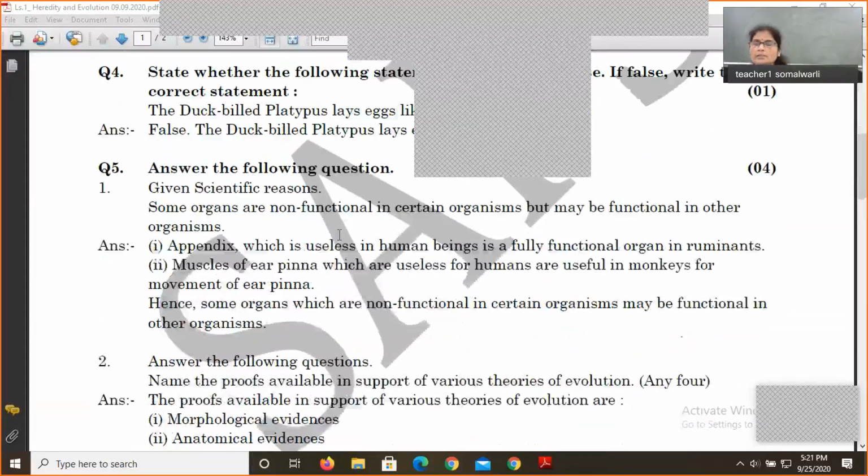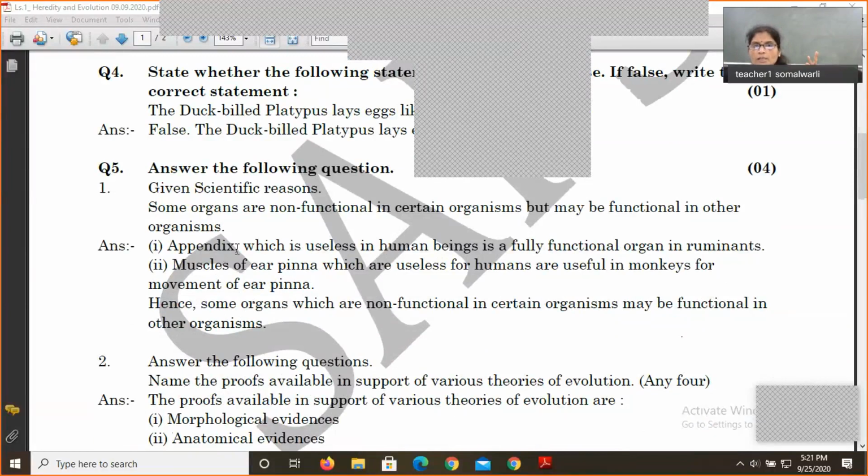So the scientific reason question comes for 2 marks, and you should be able to write down the 2 correct points, if at all there are. Maybe sometimes there are 4 correct points. You should be able to write down all the correct points. Some organs are non-functional in certain organisms, but they are functional in other organisms. What was expected here? The justification along with an example.